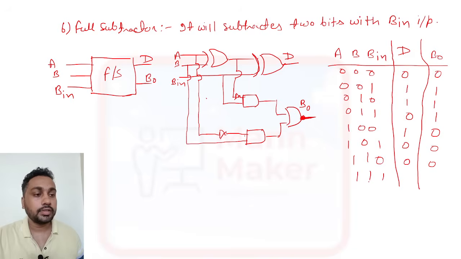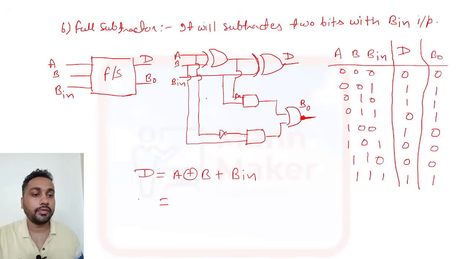1 minus 1 is 0, and 0 minus 1, we need to take one borrow and it will come 1. Okay, 2 minus 1 is 1. Now this is the truth table for the full subtractor. Now for the expression, the difference will be a XOR b XOR b in.